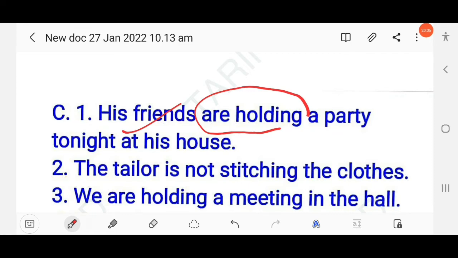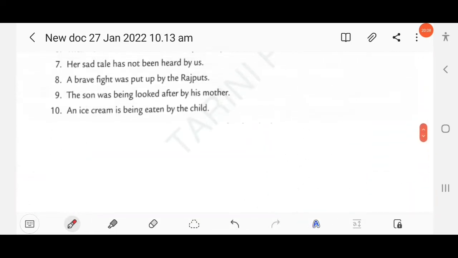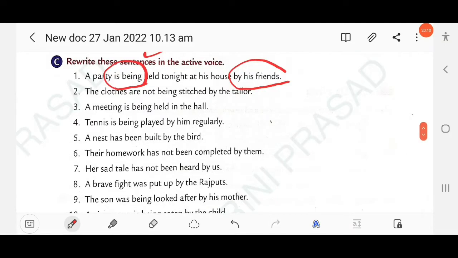Clear? Then next question here. The clothes are not being stitched by the tailor. So here the tense is present progressive in a negative form. And here the object in the passive voice becomes the subject. That means by the tailor, so you have to write the tailor.